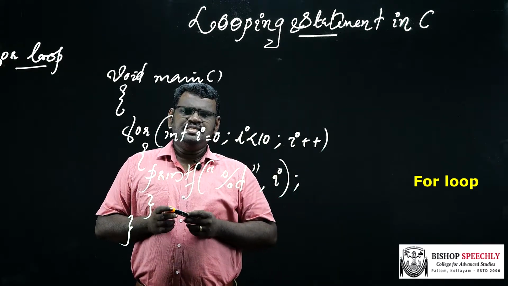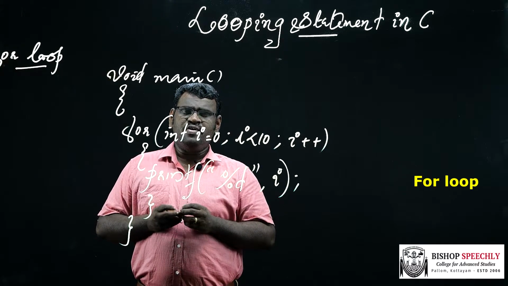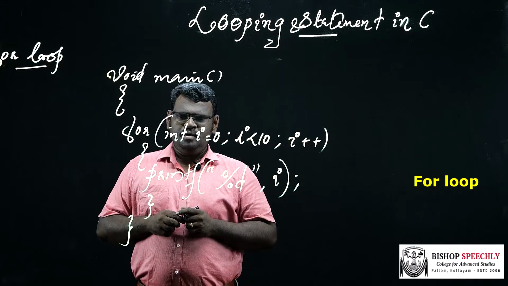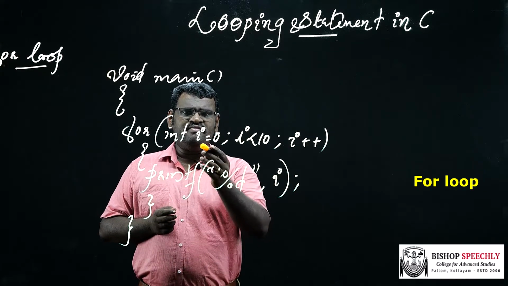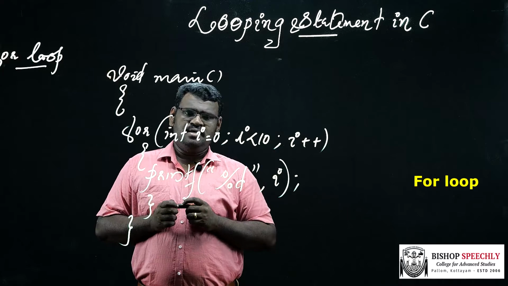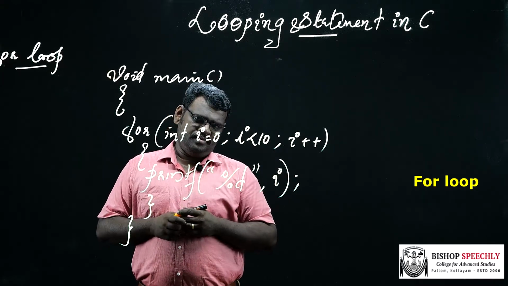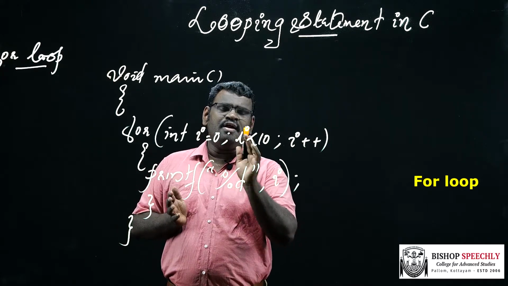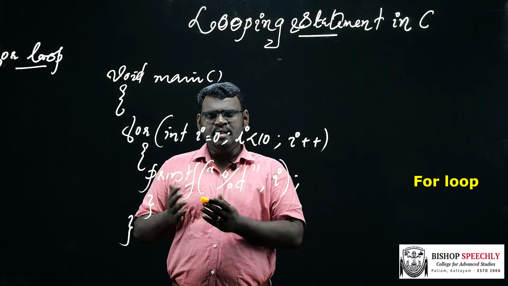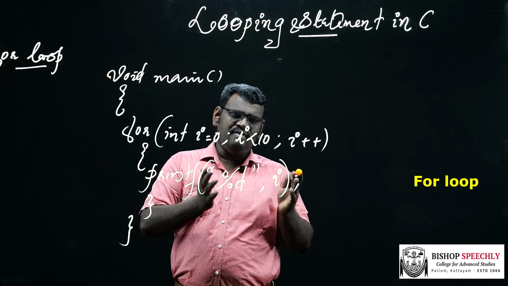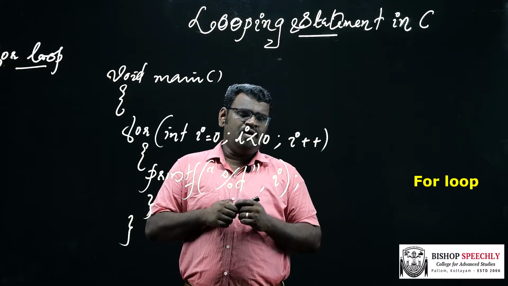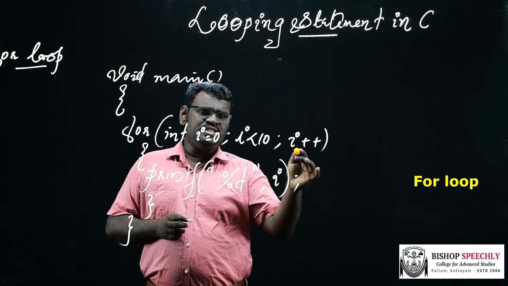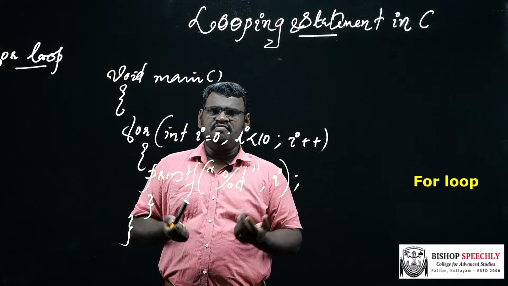This is a simple program for explaining the working of the for loop statement in C programming. Inside the loop, I am declaring a variable, the loop index i equal to 0. And the condition is evaluated. So 0 less than 10, it is true. Then the body of the loop is executed, that is the value of i is printed. We get the output as 0. Then the increment statement is executed. So i becomes 1.